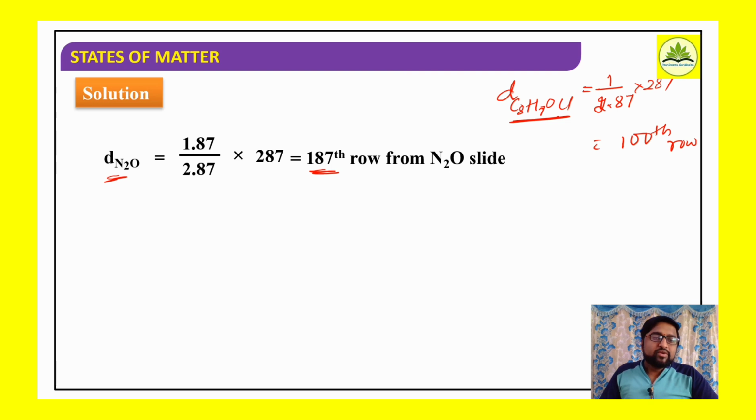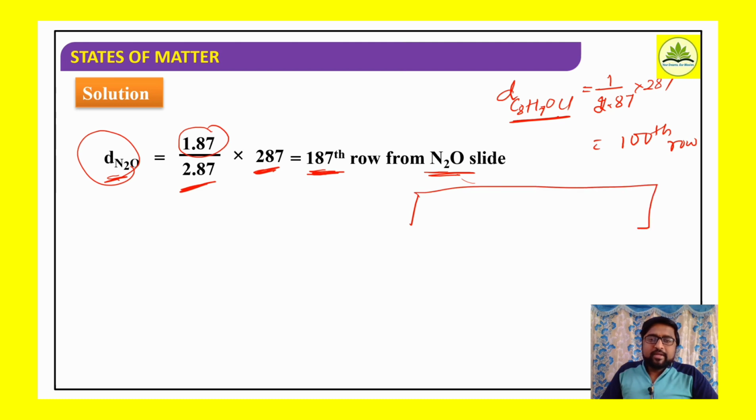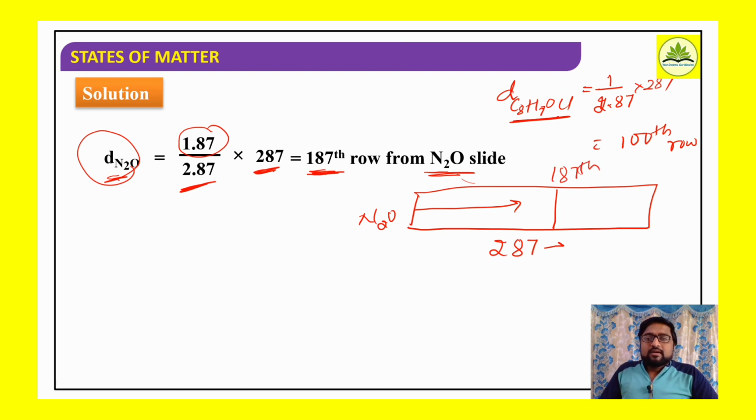If I consider the relative diffusion of the gases, it will be 1.87 divided by 2.87 into 287, the total number of rows. So we get the answer 187th row from the nitrous oxide side. Out of how many rows? We say total 287 rows are present. If I consider from the nitrous oxide side, it is the 187th row, and from the parachloroacetophenone side, it is the 100th row, and from this side it is the 187th row.